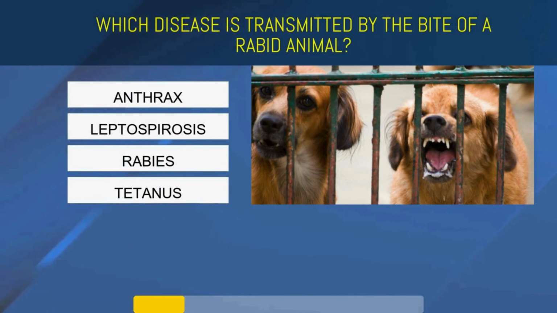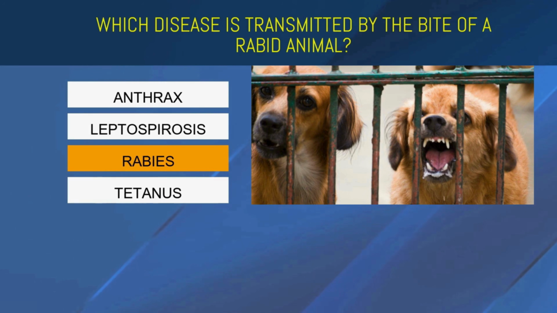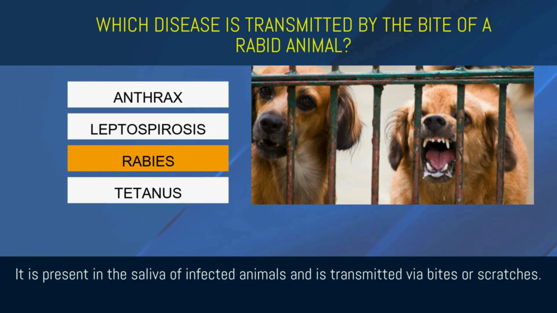Which disease is transmitted by the bite of a rabid animal? Anthrax, leptospirosis, rabies, or tetanus? Rabies. It is present in the saliva of infected animals and is transmitted via bites or scratches.